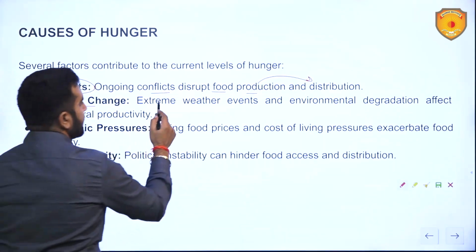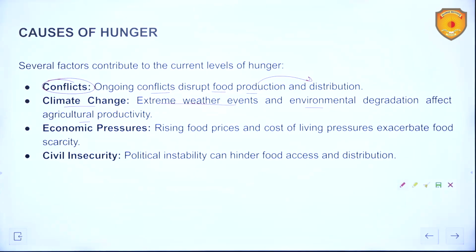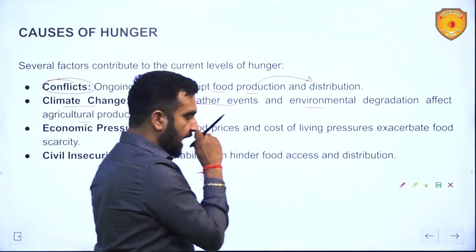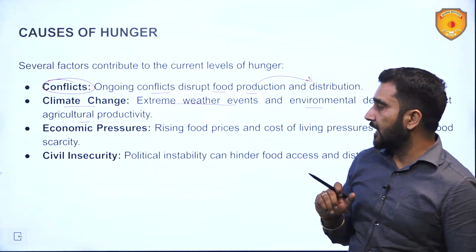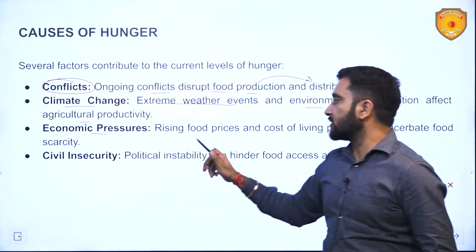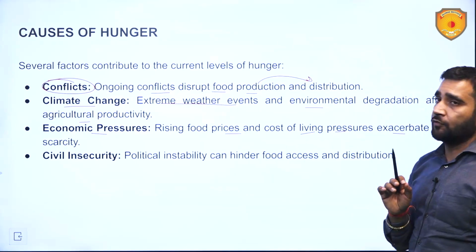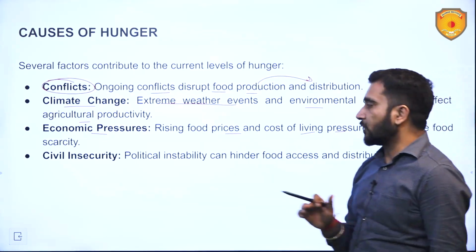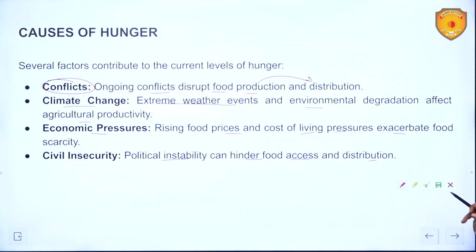Climate change, extreme weather events and environmental degradation affect agricultural productivity. Climate change also leads to climate-induced disasters like floods, which destroy the crops. That is a problem. Economic pressures, rising food prices and cost of living pressures exacerbate food scarcity. Civil insecurity, political instability can hinder food access and distribution. So, this can be done.